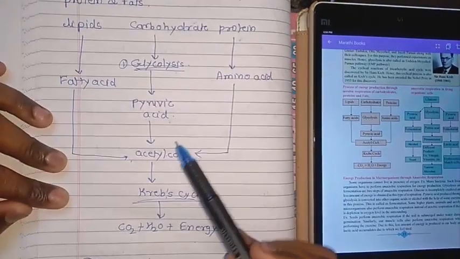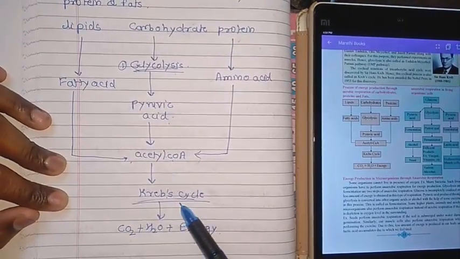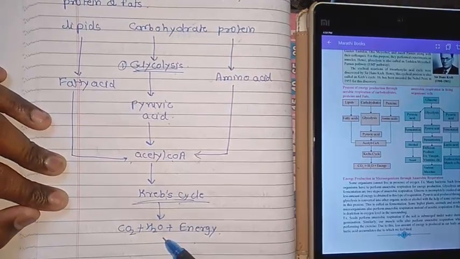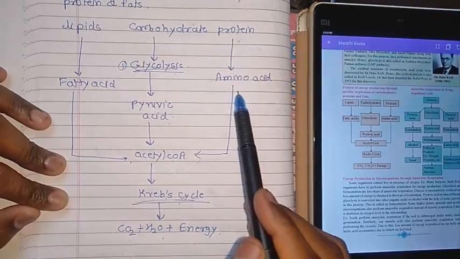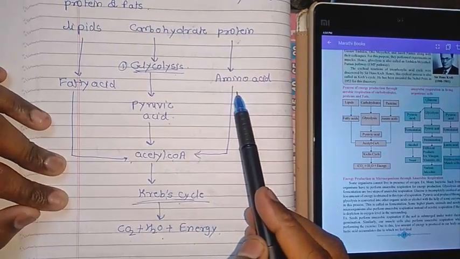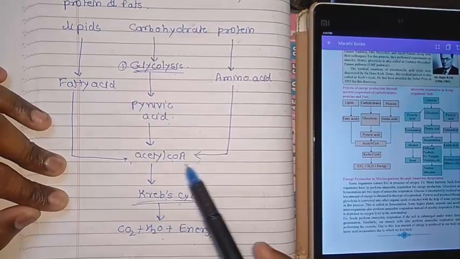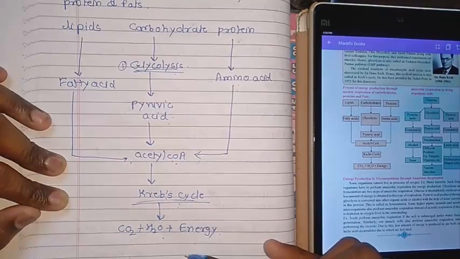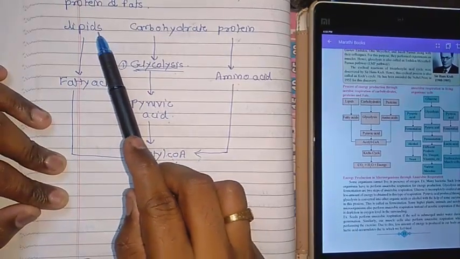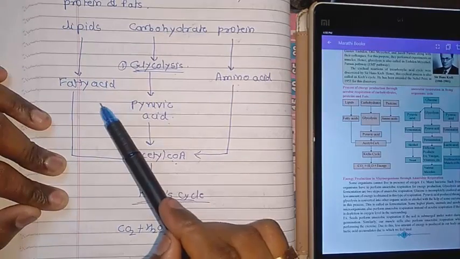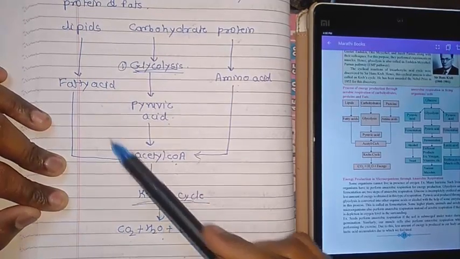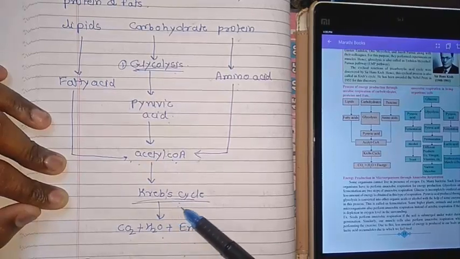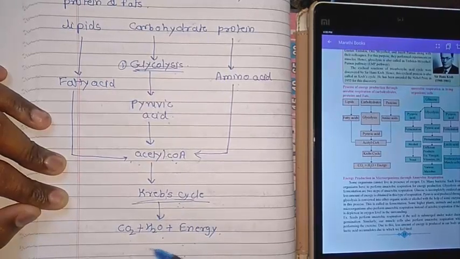Pyruvic acid forms acetyl CoA, which undergoes the Krebs cycle and converts into CO2, H2O and energy. Protein breaks down to form amino acids, which go into acetyl CoA and undergo the Krebs cycle to produce energy. Lipids, in the absence of carbohydrate, convert into fatty acids, which form acetyl CoA and further undergo the Krebs cycle to form energy, CO2 and water.